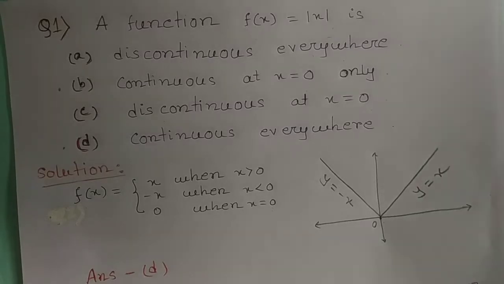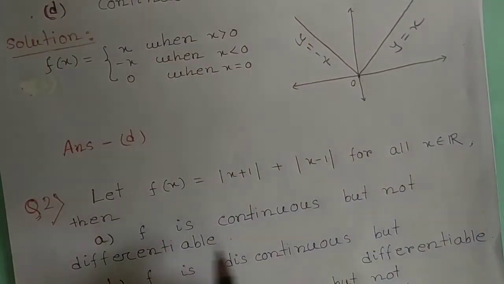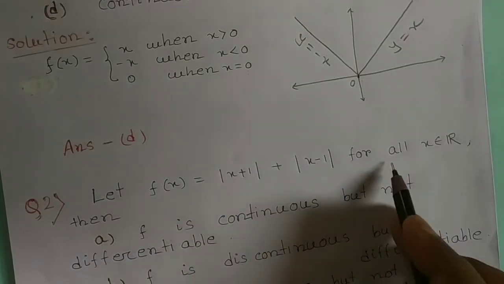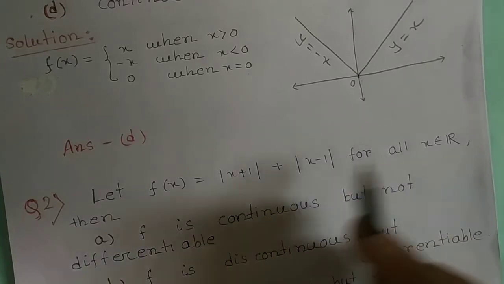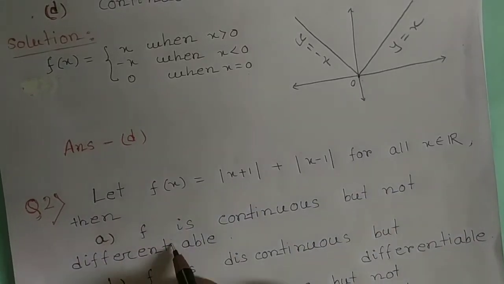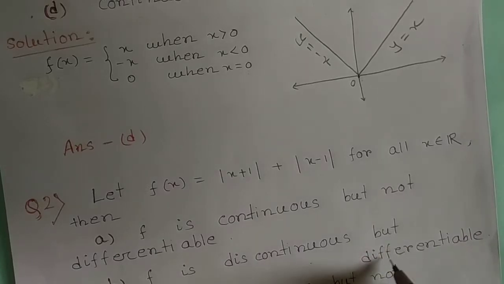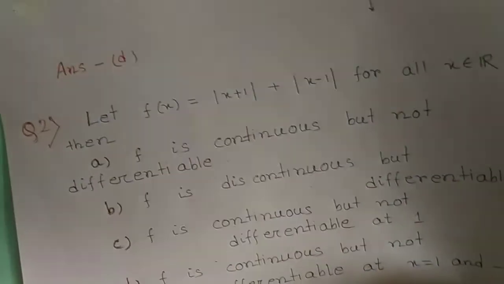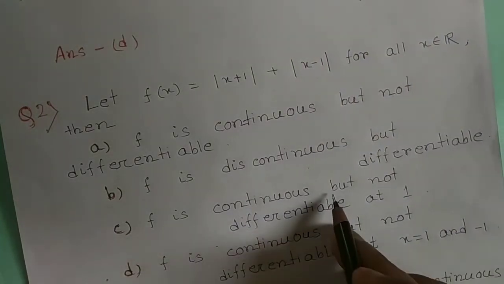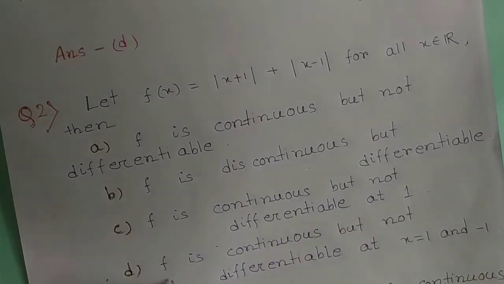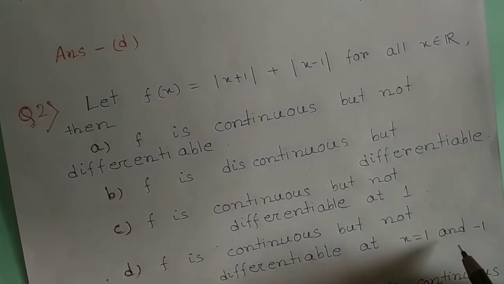Now, the second question. Let f(x) equal to mod x plus 1 plus mod x minus 1 for all x belongs to R. Then the first option, f is continuous but not differentiable. Second, f is discontinuous but differentiable. Third, f is continuous but not differentiable at x equal to 1. And the fourth option, f is continuous but not differentiable at x equal to 1 and x equal to minus 1.